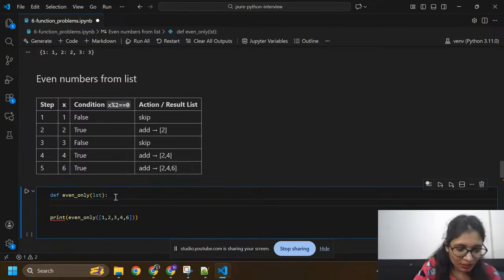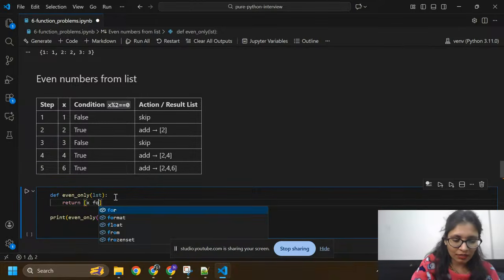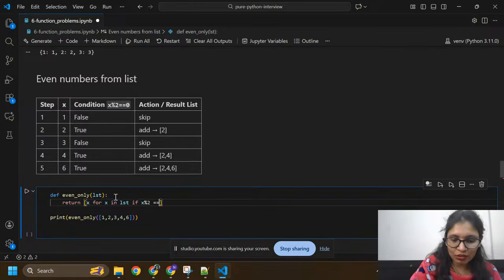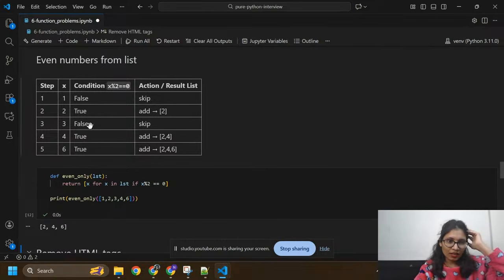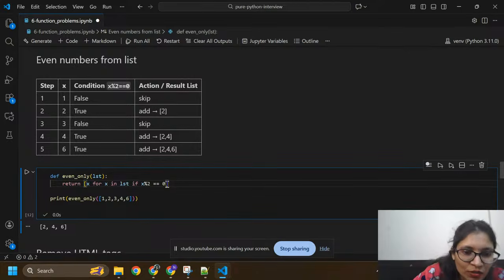And just one line to return: return x for x in lst if x divided by 2 and we get remainder equals to 0, then it is an even number. So here you can see I am going to take x equals to 1 in this line.